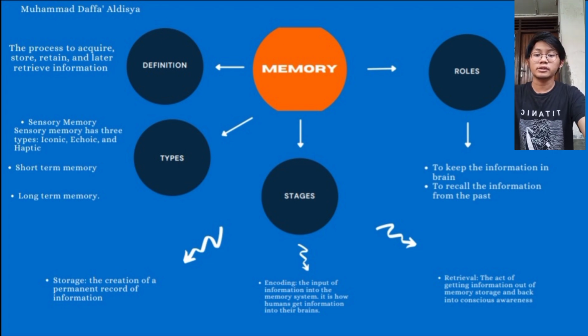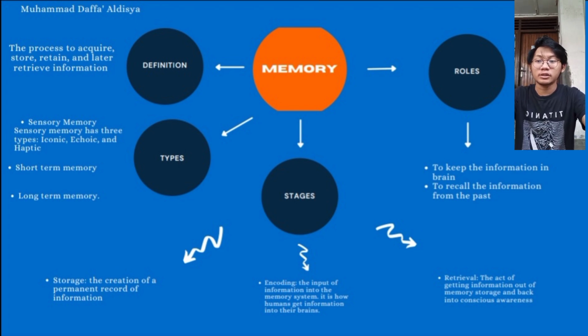The second stage is storage. Storage is the creation of a permanent record of the encoded information, and it is when memory maintains all the information received over periods of time. The third stage is retrieval. Retrieval is the process of calling back the stored information from the memory storage. Or in other words, retrieval is when memory retrieves information out of human memory storage.